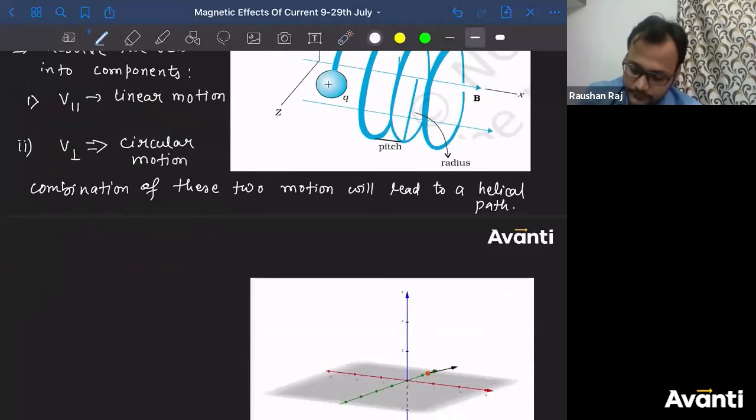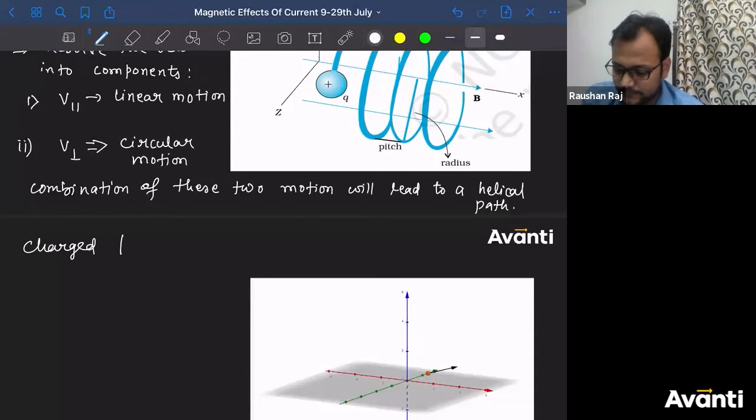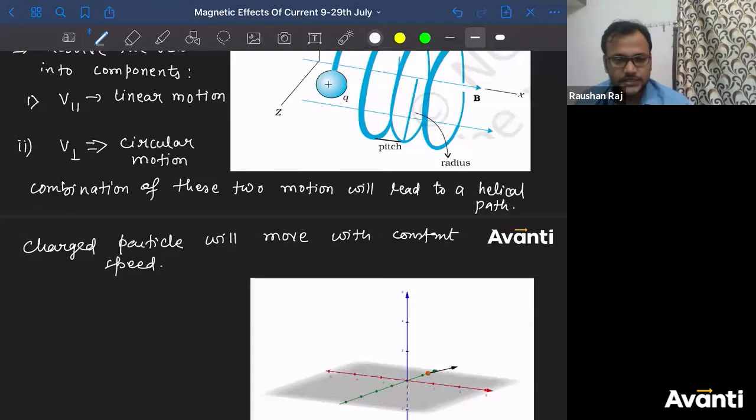So how will this path occur? So the charged particle will move with constant speed. Kya karega bachcha log? With constant speed. Yahan bhi kya hai? With constant speed. There is no net force acting along the direction of velocity, right?